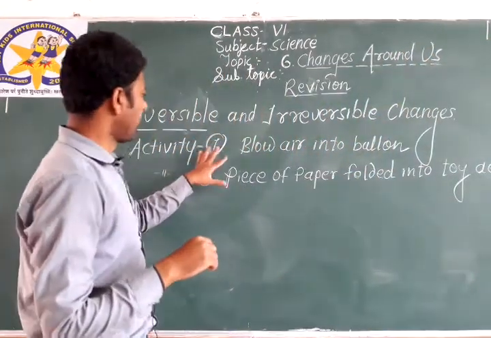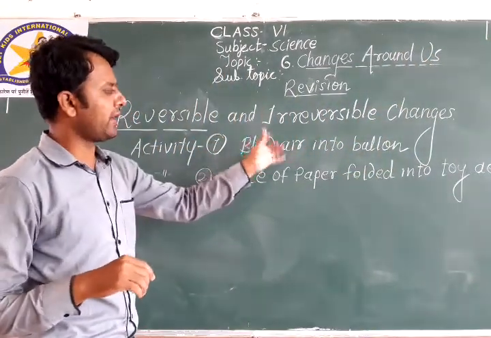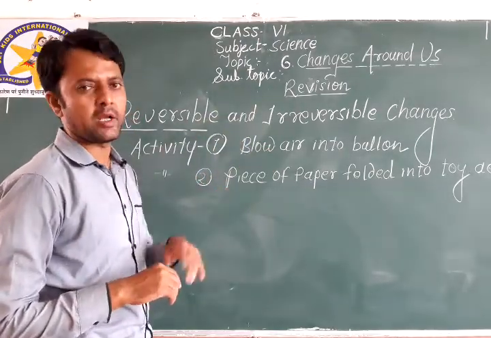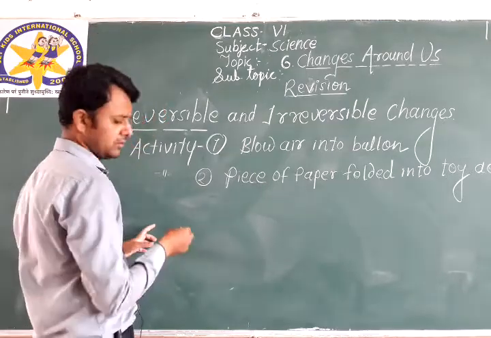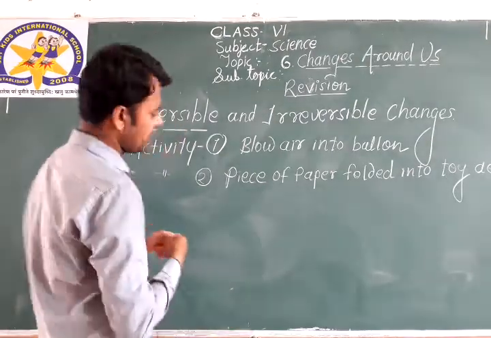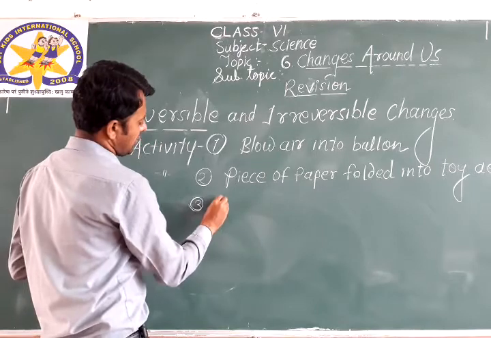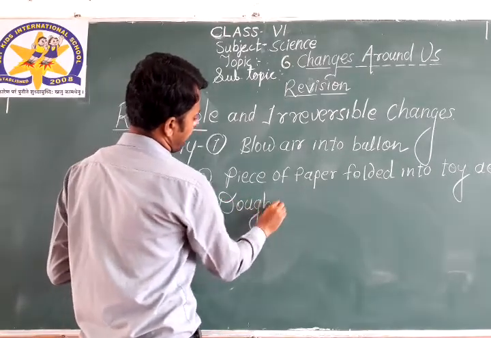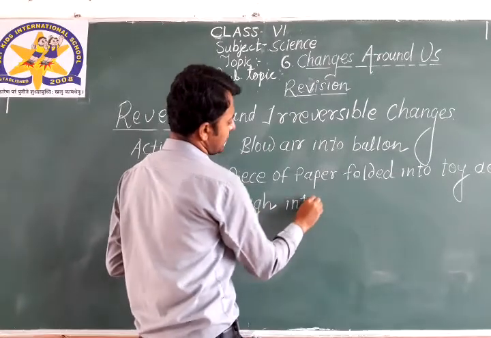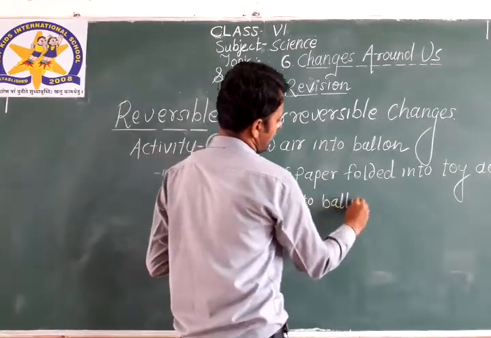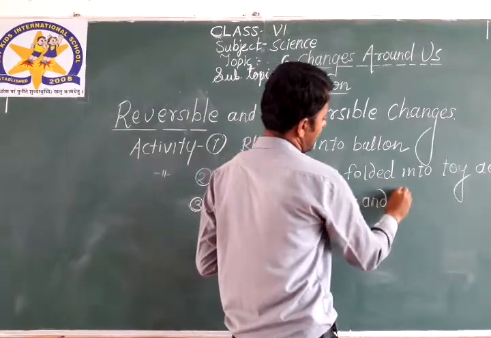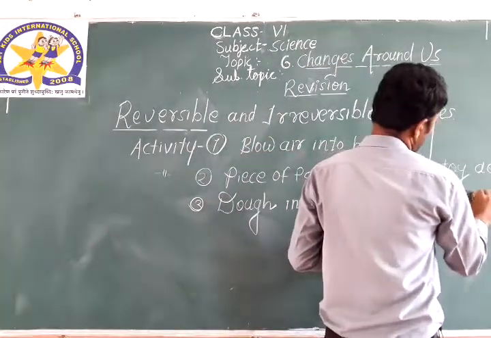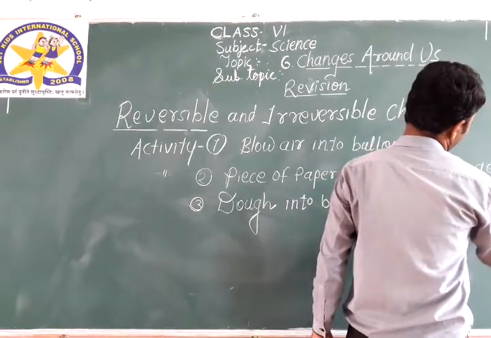First activity, balloon, blow air into the balloon. Second, piece of paper folded into a toy aeroplane. Third activity was dough into balls and balls into chapati or roti.